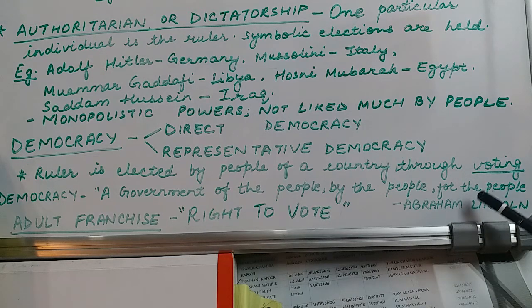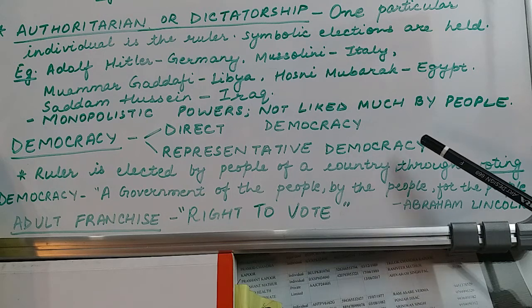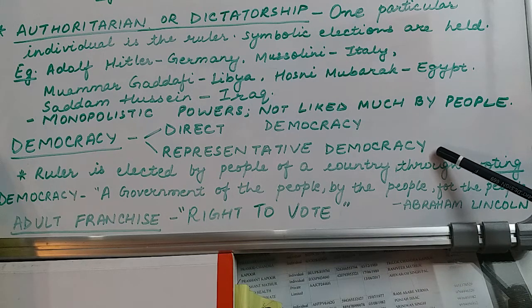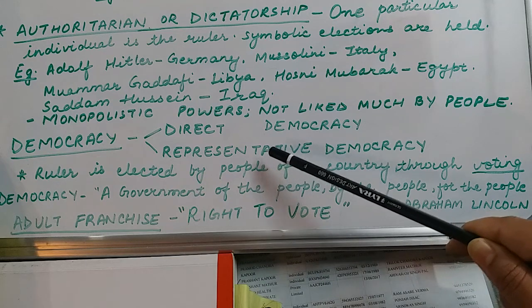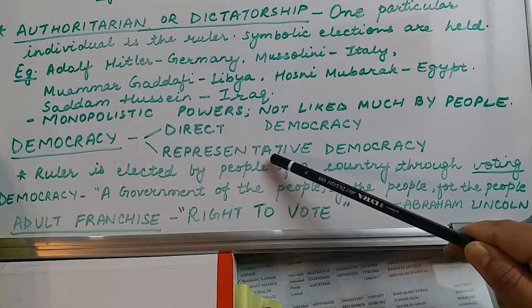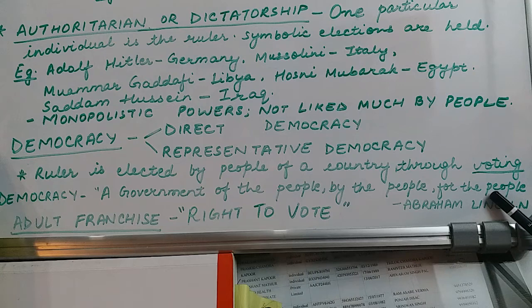And for the people means the person who is elected is the representative of the public, and therefore he acts for the people of the country, and he or she does not act for his or her own personal benefit.